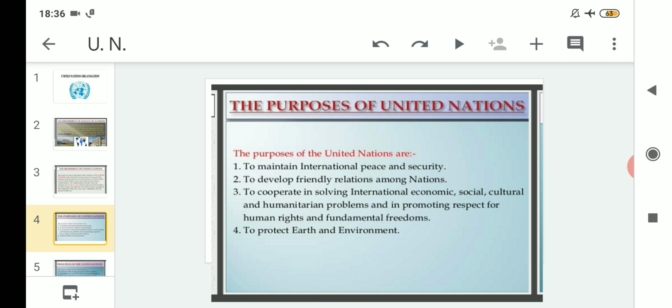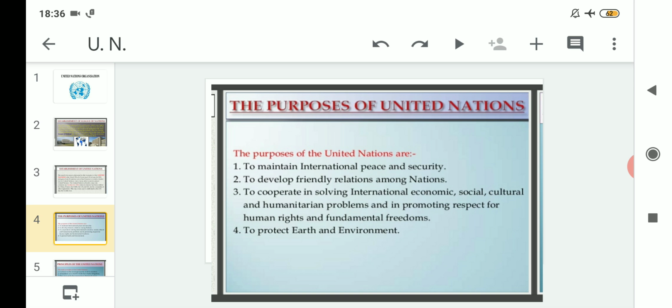That means at the international level, all the countries in the world can maintain international peace and security. The United Nations is serving as a mediator so that it can stop war, and wherever there is a warlike situation, it can come and have a discussion over that and resolve it through peaceful